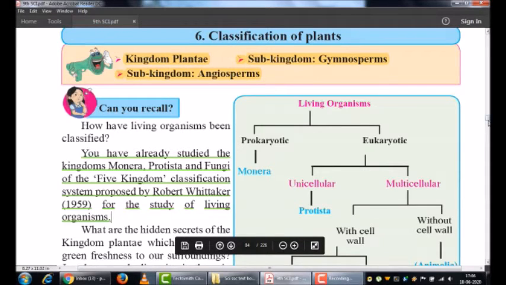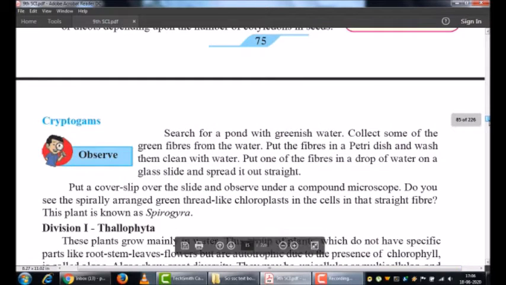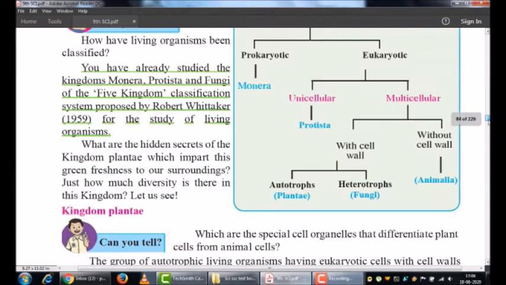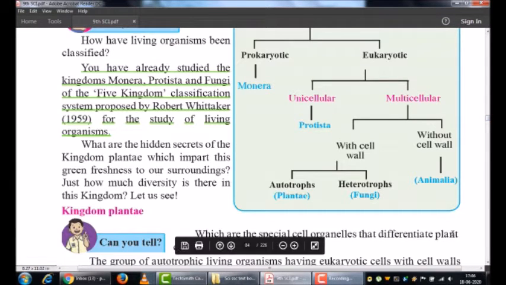Now in this chapter we have to focus on the classification of plants. We will first understand the criteria, the bases, on which the plant kingdom is classified.